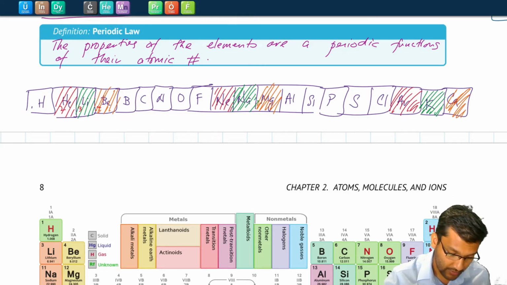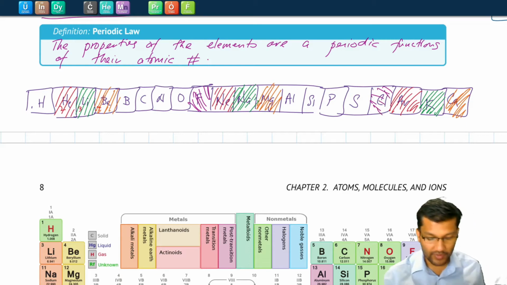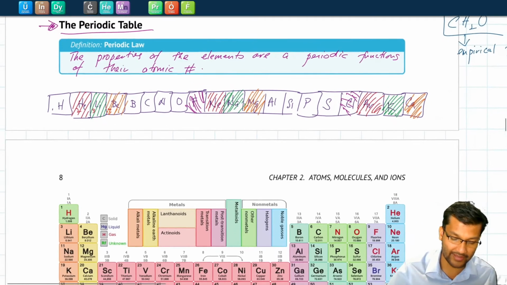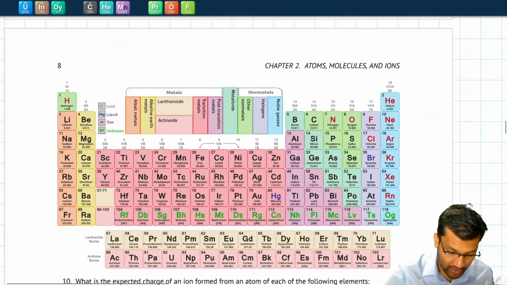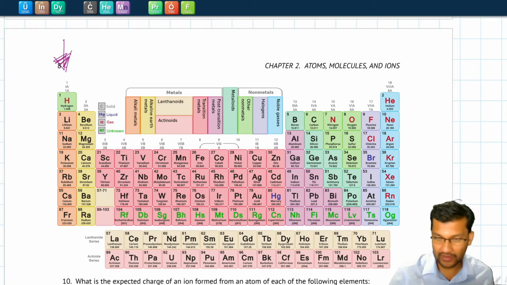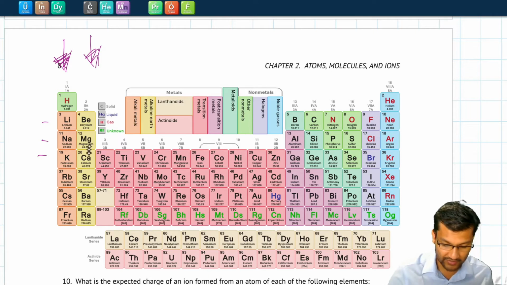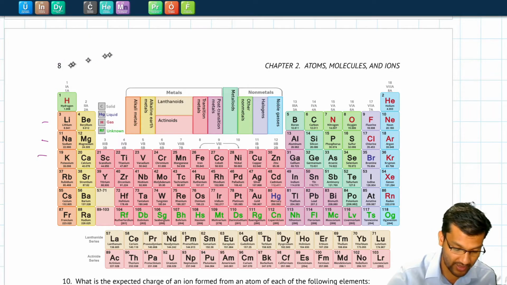Let's do one more with a different color. Fluorine has very similar properties to chlorine. And so we find that these properties are repeating periodically after a certain number of elements. The same properties repeat again. And so what Dmitri Mendeleev has done is make sure that all of the elements that have similar properties are in the same column in the periodic table. So lithium, sodium, potassium, and all the others are in the same column. Beryllium, magnesium, calcium, and so on are in the same column. And that forms the basis of the modern periodic table.